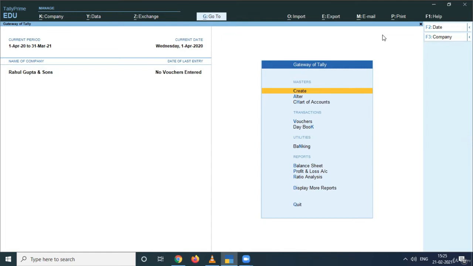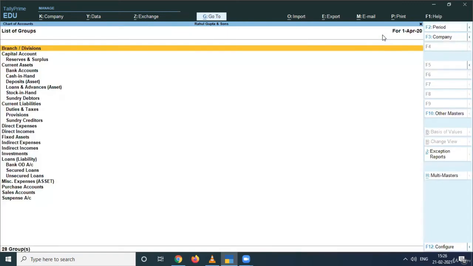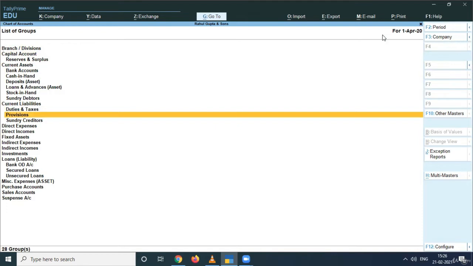First of all, I'll be showing you some of the pre-created ledgers and groups that Tally provides you. You can go to chart of accounts, and under chart of accounts, select groups from accounting masters, and here are the pre-created groups that are available from Tally, that you need not prepare again.